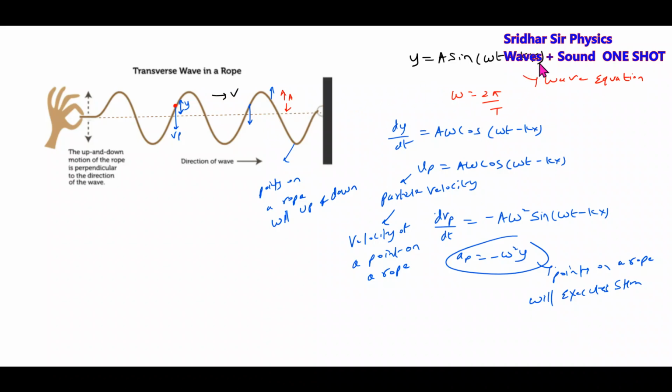So what do you mean by x? X is the position at a point, some distance, and what is t? Instantaneous time. So these are all the basic things, sir. Okay, fine.